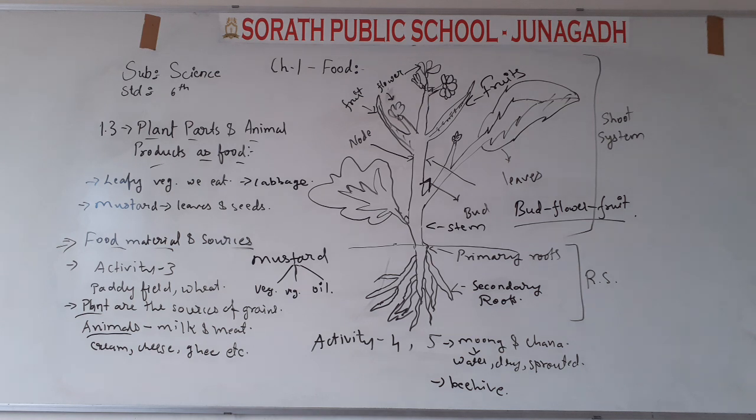In the first lecture also I drew one table. That table should also be drawn in your notebooks. In this lecture I have just talked about the uses of plants, grains and milk. You can name the things that are made from milk, the things that are made from grains, and the things that are made from vegetables. So you can name different types of food made from different things, and you have to understand the figure of the plants that is given in your textbooks.